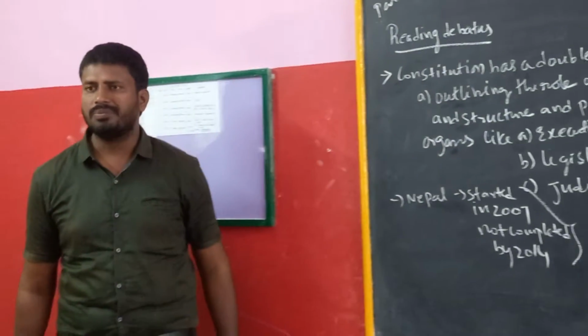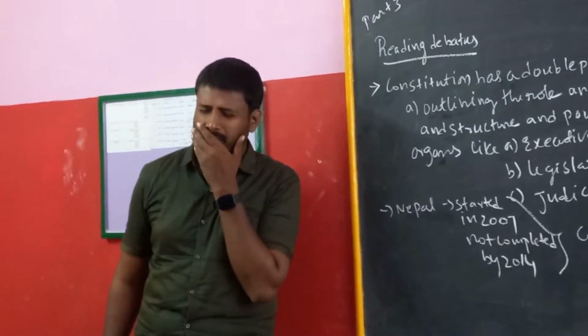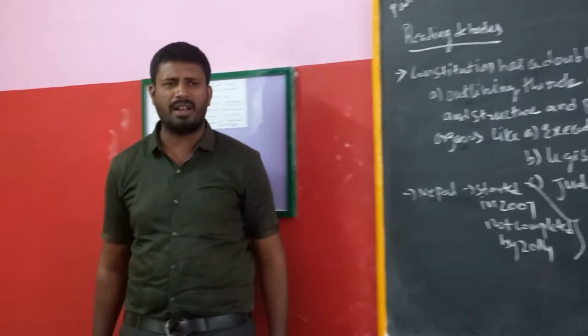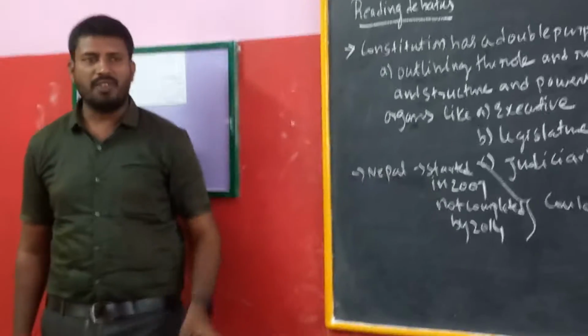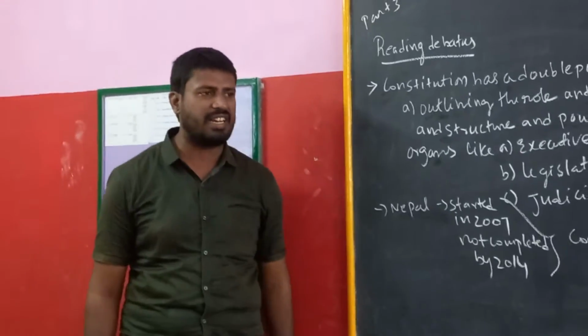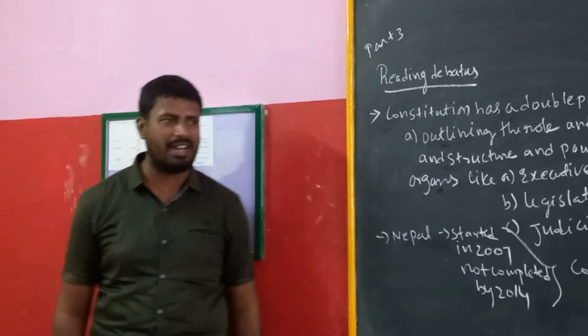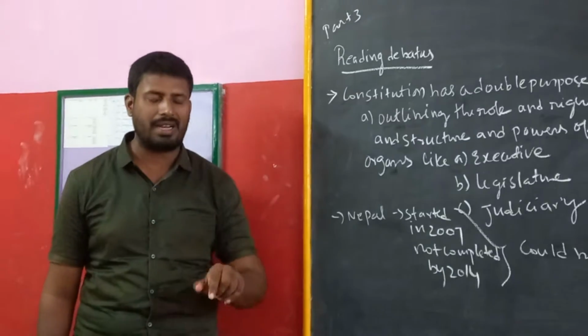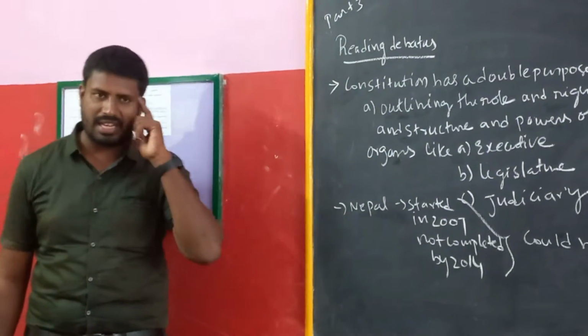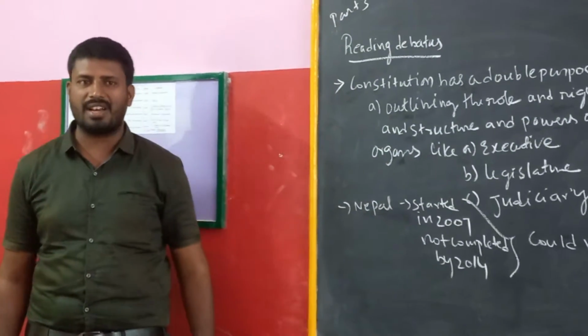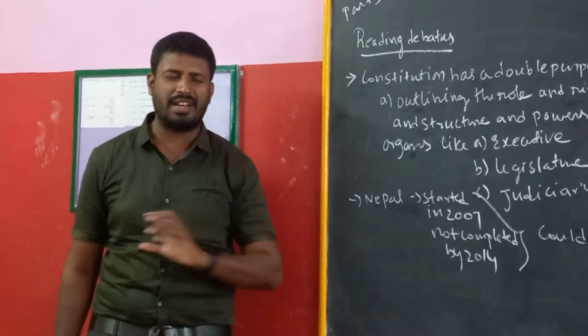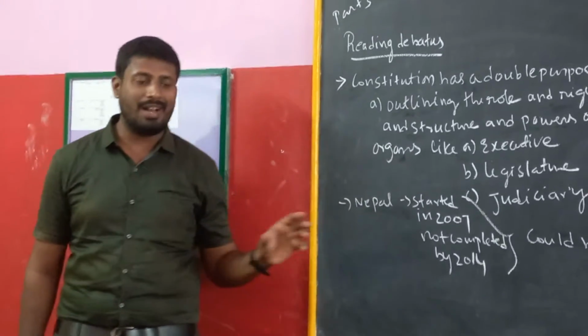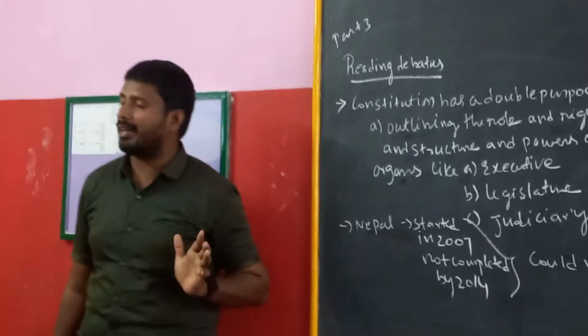Coming to Nepal, I already told you the first general election in Nepal was conducted in 1959. When the first general elections were conducted in 1959, the king by name Mahendra framed the constitution and then the elections were conducted in Nepal in 1959. Even though the elections were conducted, they did not follow any constitution. For name's sake, it was like a constitution. And the people suffered up to 1991.